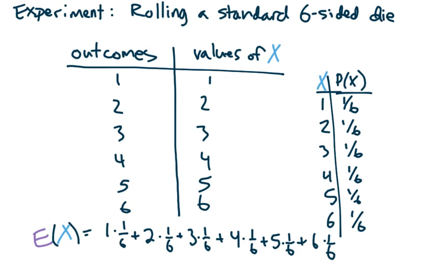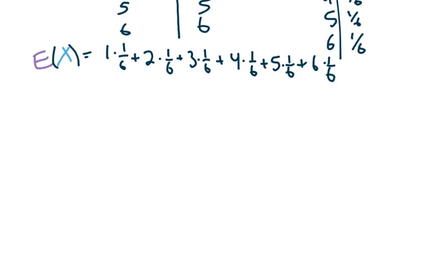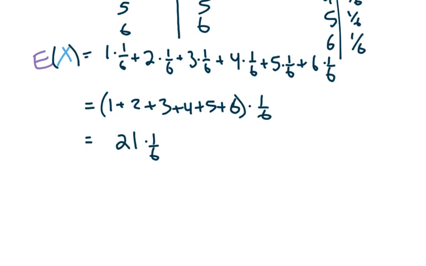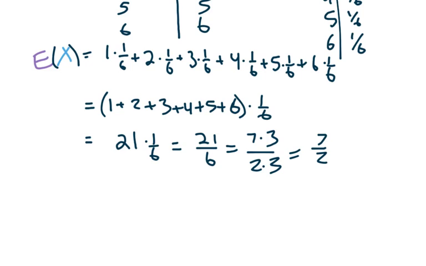And so we get this, which can be simplified, right? First of all, you should notice that they all have a common factor of 1/6. That is the case this time, which means that we can factor it out and simplify our calculations a little bit. 1 plus 2 plus 3 plus 4 plus 5 plus 6 is going to be 21 times 1/6, or 21/6, which reduces. They each have a common factor of 3, so what you end up with is 7/2. Or if you're doing probability, you might want to write this as 3.5.